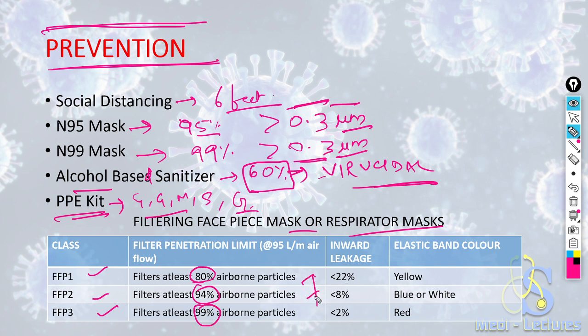And this is a leakage in various FFP masks. The band color can show us which FFP mask is there. If the mask has yellow bands, then it is FFP1, blue or white bands it is FFP2, and red band mask is FFP3 mask.